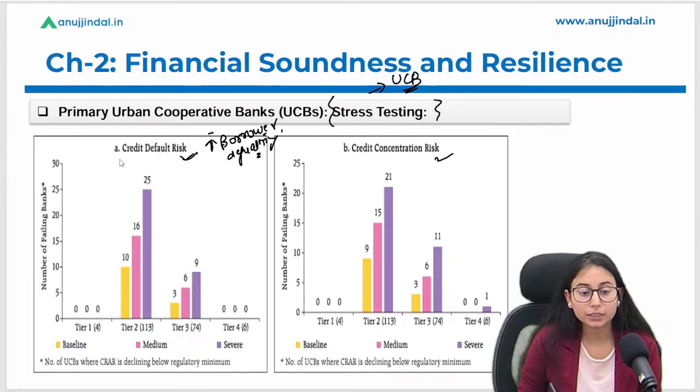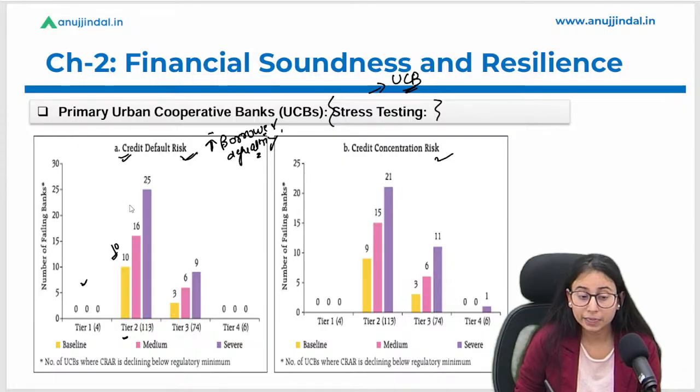So we can say under the credit default risk, there is no bank failing under the tier 1 category. If we talk about the tier 2, we can see that under the baseline, that is under the normal scenario, 10 UCBs are expected to fail.